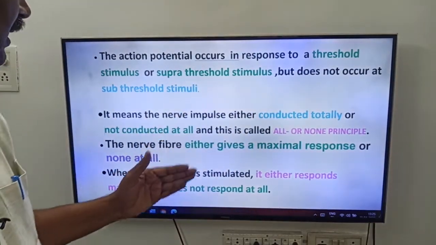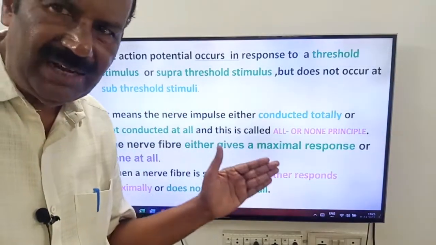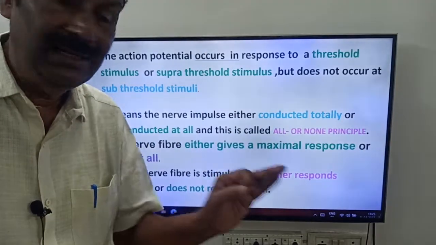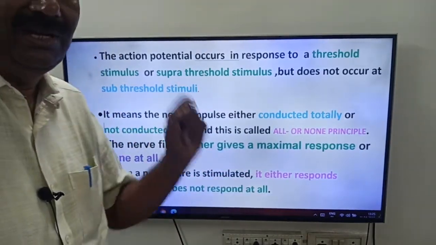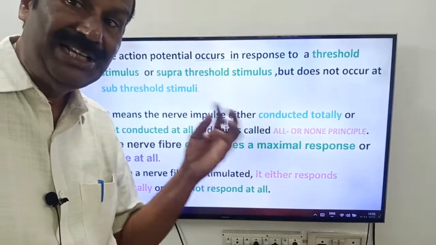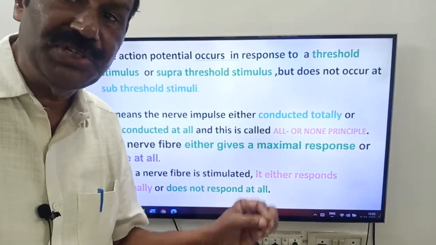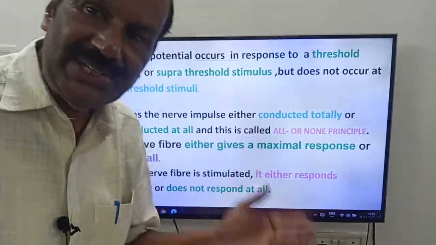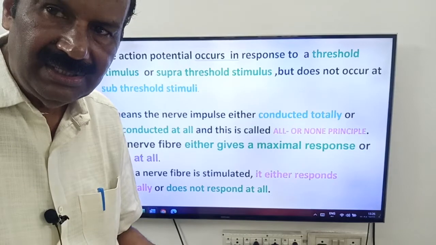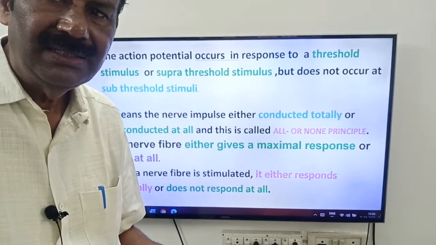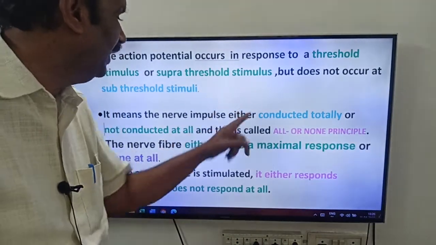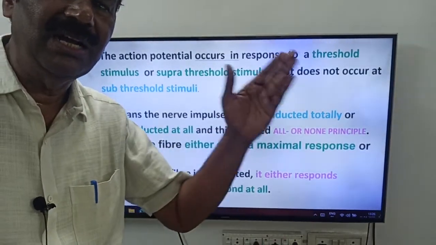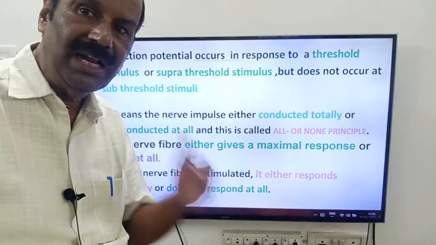It means that in a nerve, the impulse is either conducted totally or not conducted at all. When a nerve cell receives threshold stimuli or supra-threshold stimuli, it conducts totally. If it receives less than the threshold value, that is sub-threshold stimuli, it does not conduct at all. This is called the all or none law or all or none principle.